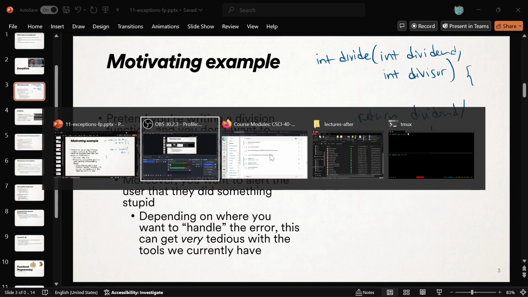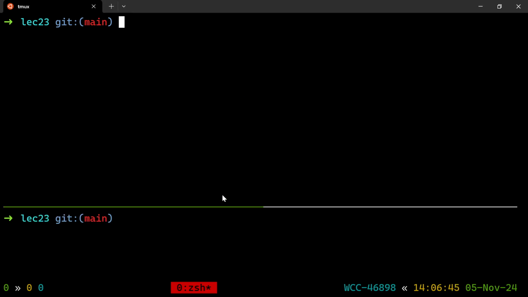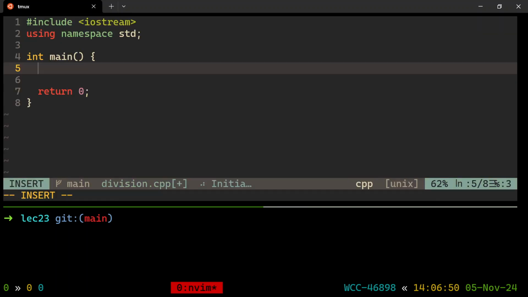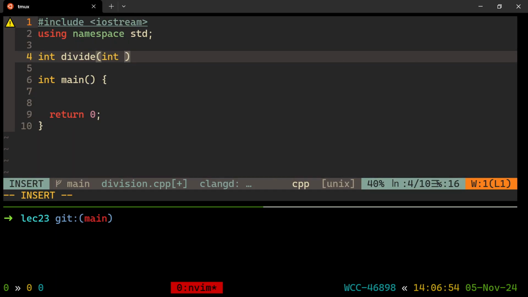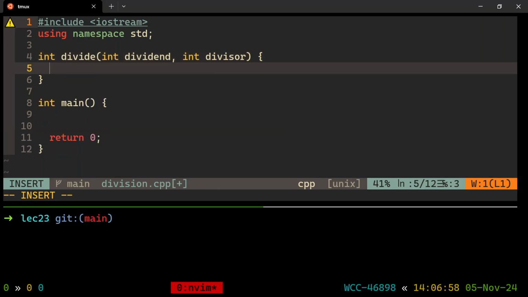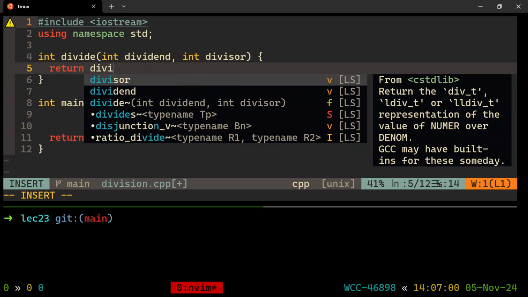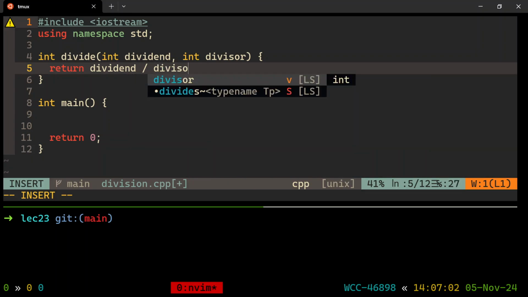So let's code that up to get started. Division.cpp. I'll call it int divide, int dividend, int divisor, return dividend over divisor.